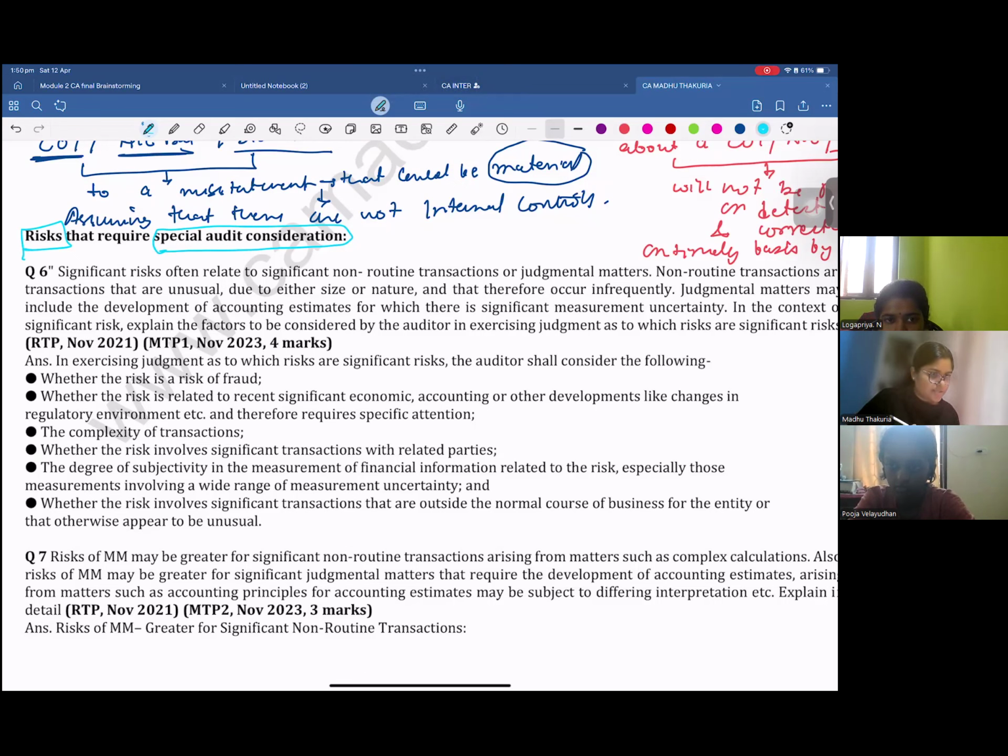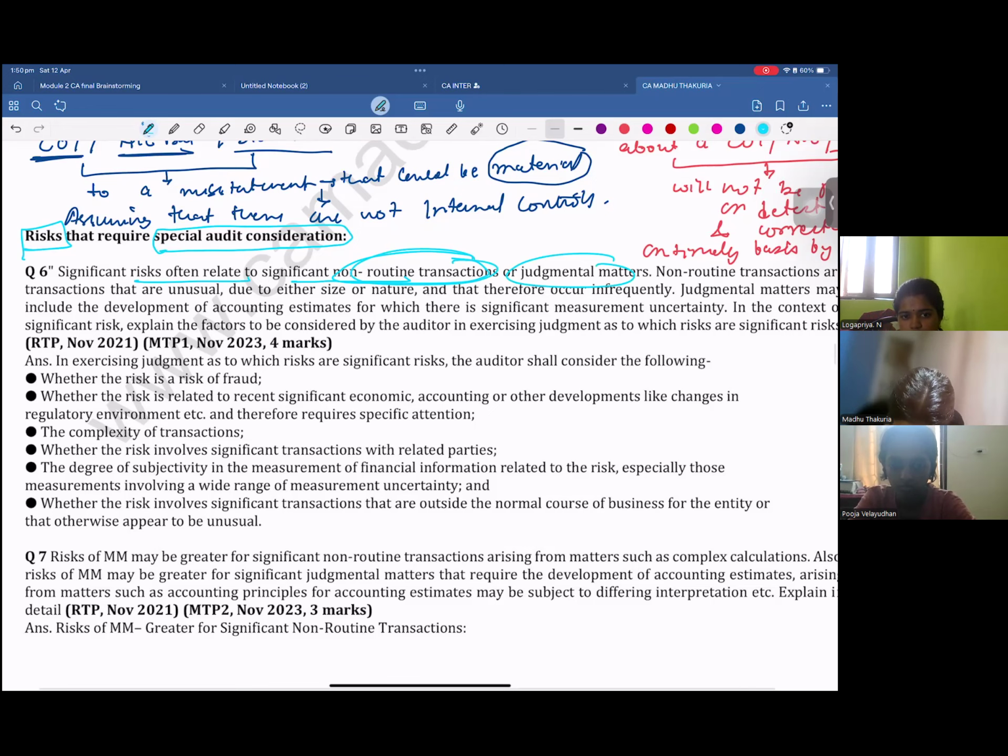special considerations. Right? So significant risk is often related to significant non-routine transactions. If I'm making sales and purchases, normally I'm not going to misstate those numbers, but suddenly I have a very special order related to a client, and you see normally the client is making sales of 10 to 15 lakh rupees every month. How come suddenly there is a sales in the month of March of 50 lakh rupees? Like this is unusual.